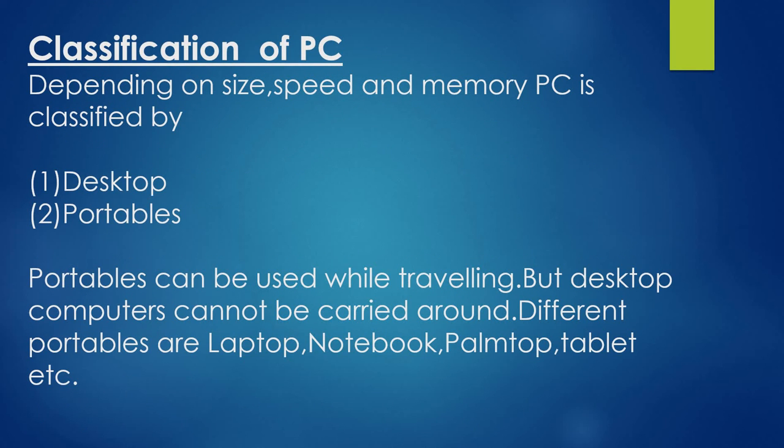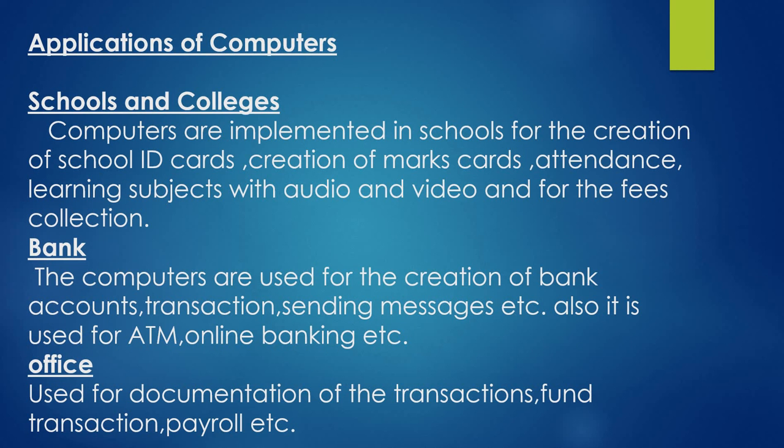Next, classification of PC. Depending on size, speed and memory, PC is classified into two, that is desktop and portables. What's the difference between desktop and portables? Portables can be used while traveling, but a desktop cannot be carried around. That is the difference between desktop and portables. What are the portables? Tablet, notebook, laptop, etc. are the portables.